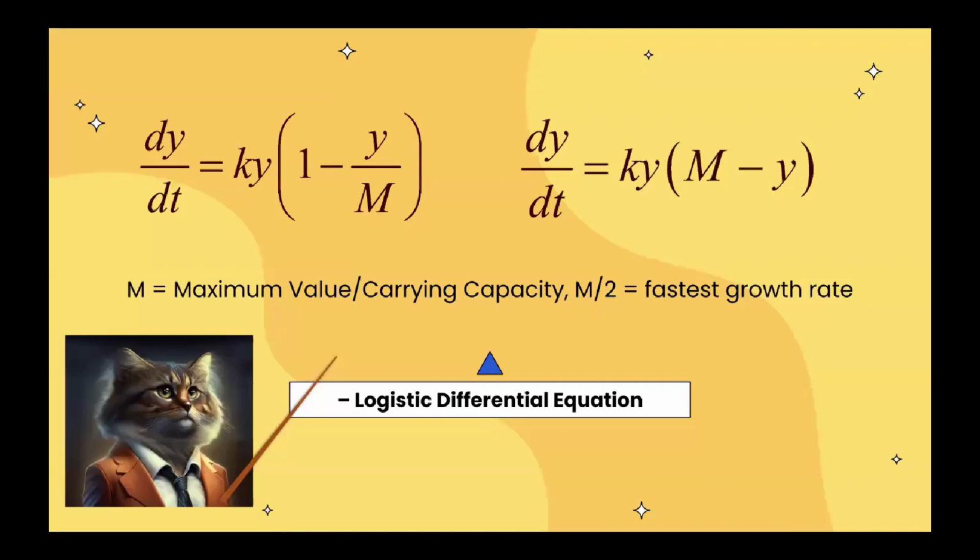Now, when we want to actually take a deeper dive, we see that the growth rate, or the dy over dt, the derivative, is modeled by the maximum value, such as the carrying capacity. And we also see that the derivative is the greatest when it's m over 2, or the fastest growth rate.